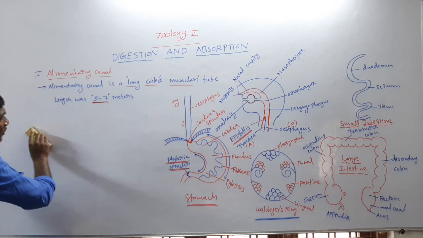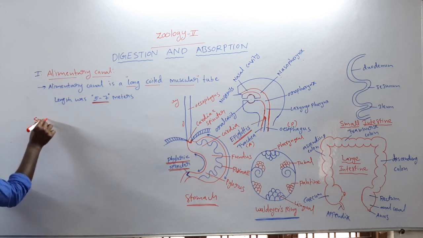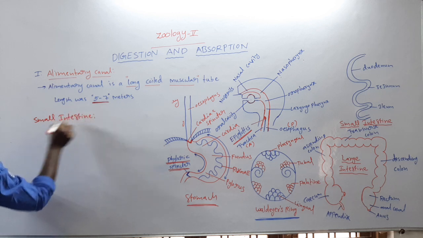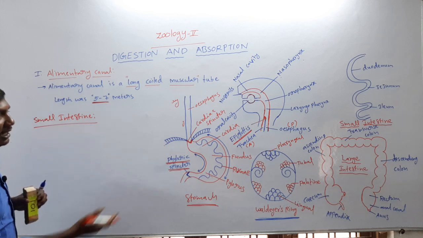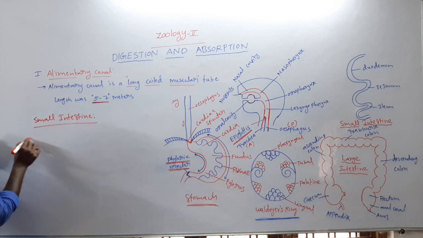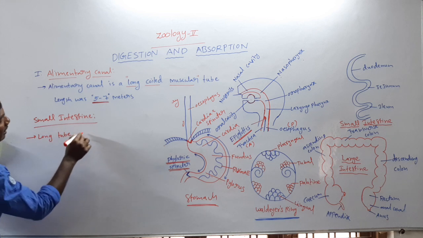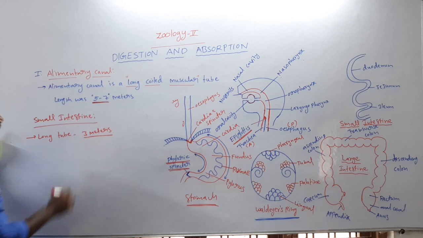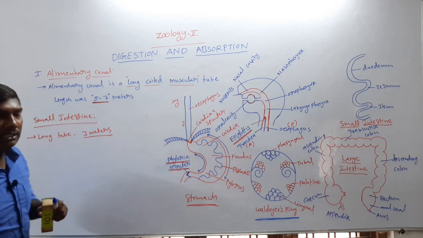Next one, the stomach opens into the small intestine. The small intestine is a long tube. The length is 3 meters.